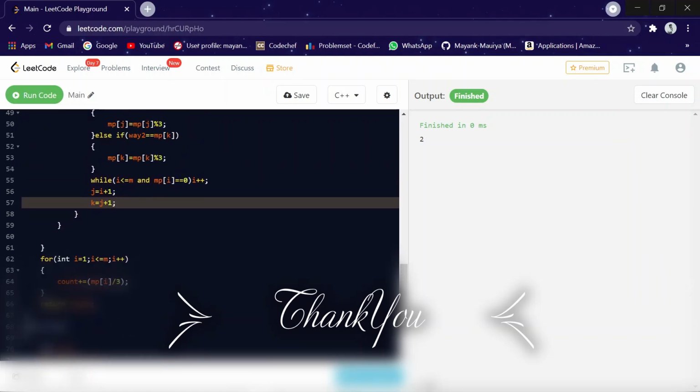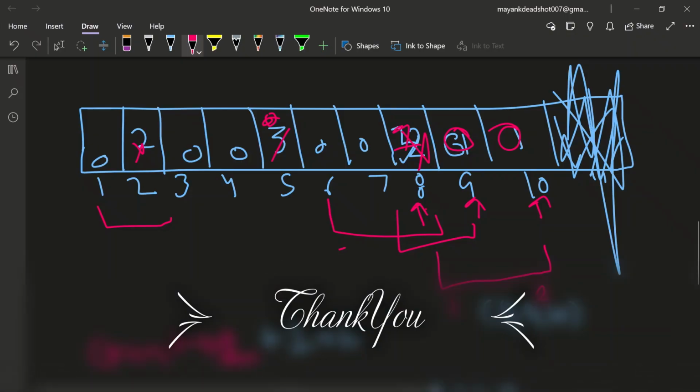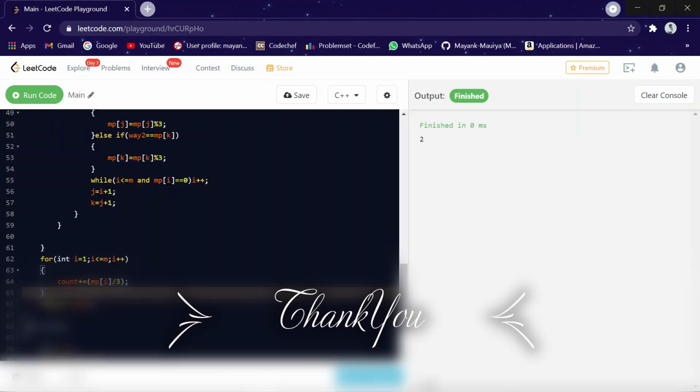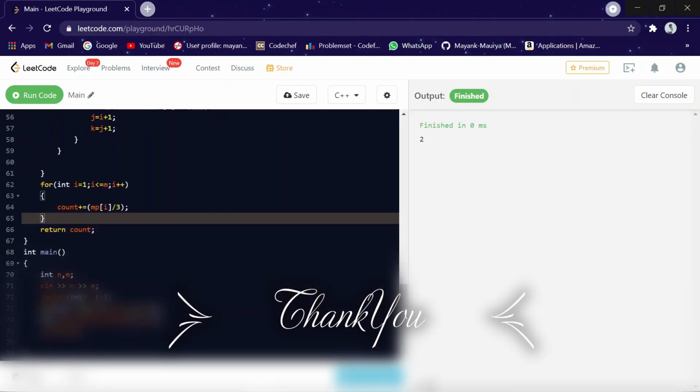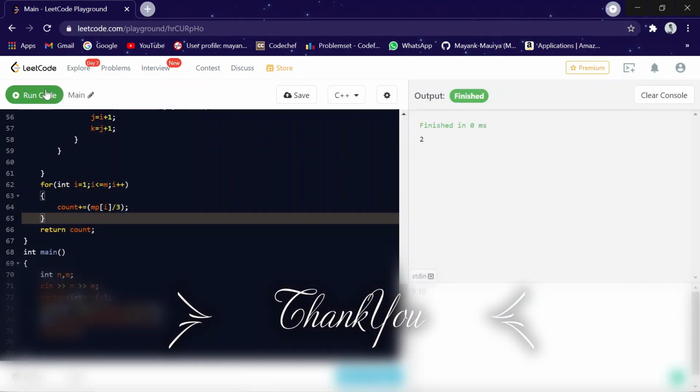And at the last, we have simply checked if there is not a single integer remaining, just for surety, but it will not affect our code. Then simply return the answer. So you can see that I have taken the input 2 2 5 5 5 8 8 9 9 8 8 9 9 10. Same input as we have taken in our example. So let me run it, it will give you the correct output, which is 2.